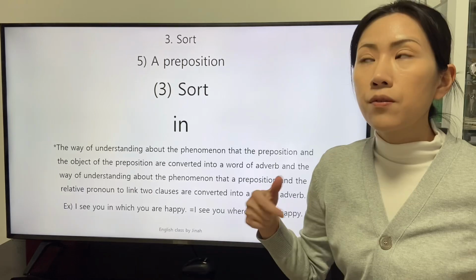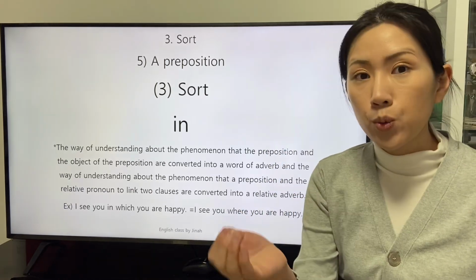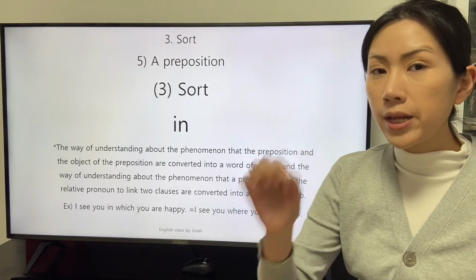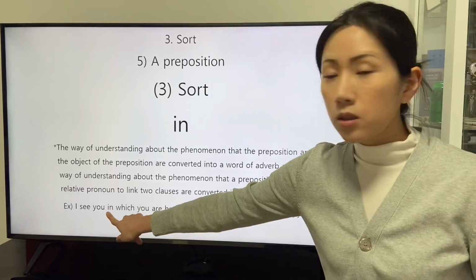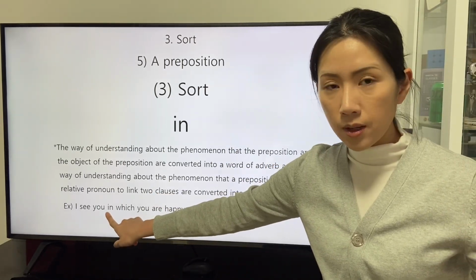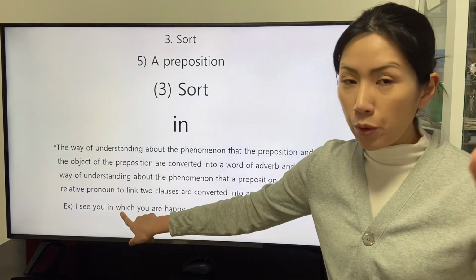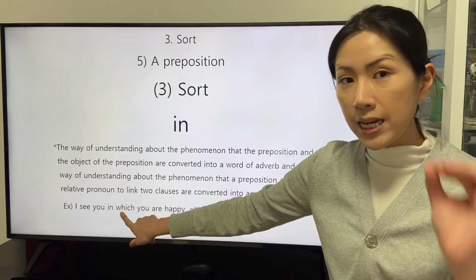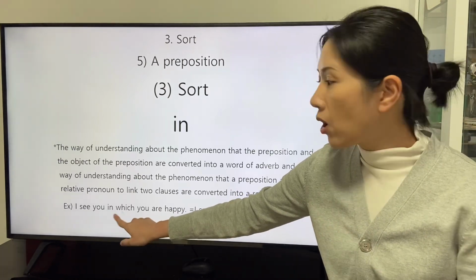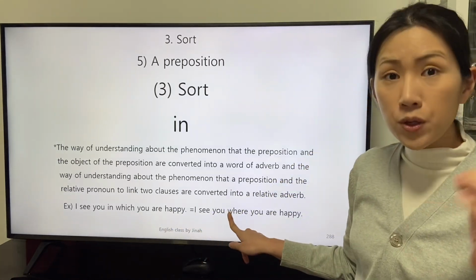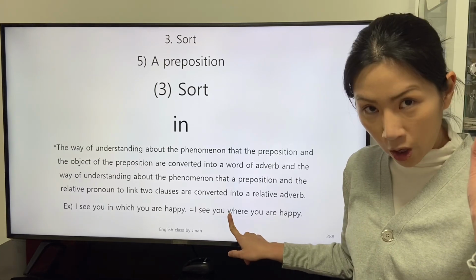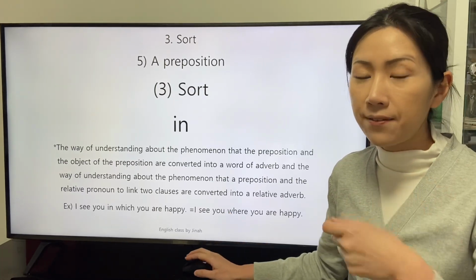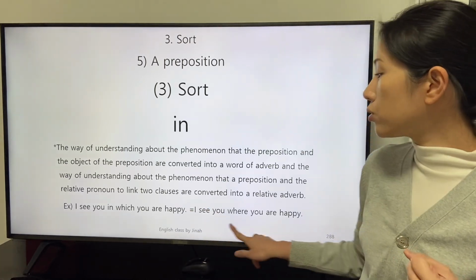This page is for the preview to study the conjunction, the relative adverb. The preposition in and the relative pronoun that, a kind of indicative word, are fused into an adverb, where, that is the relative adverb to link two clauses.